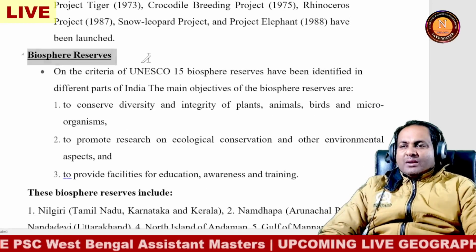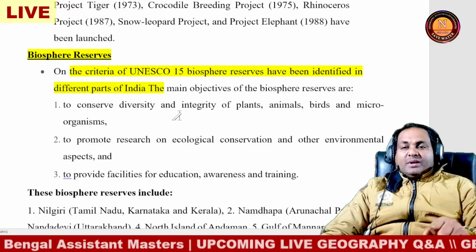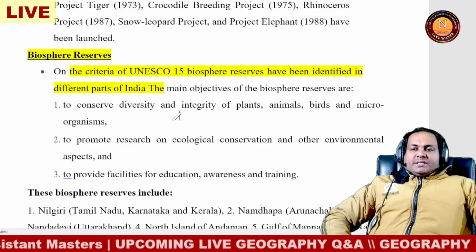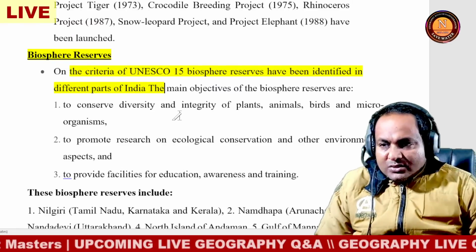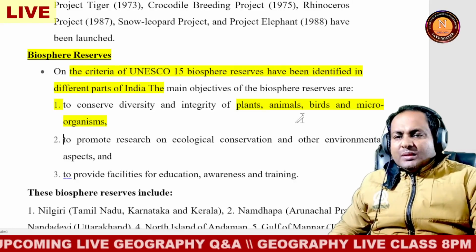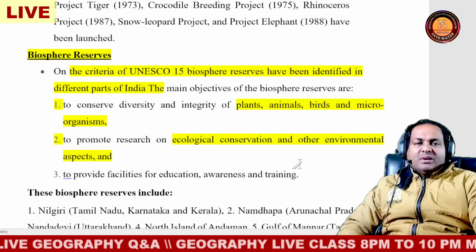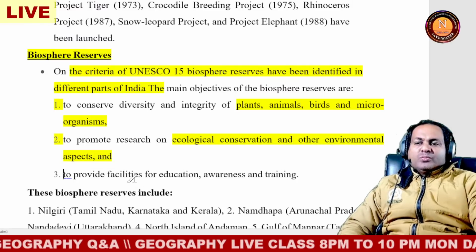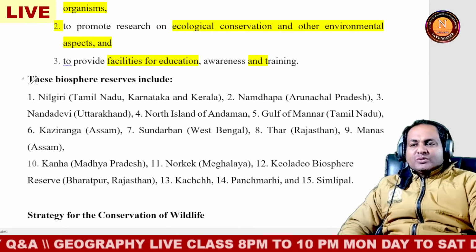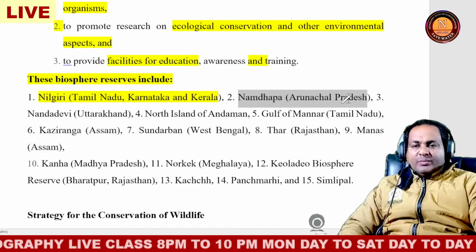And also biosphere, what is a biosphere reserve, basically, by UNESCO? 15 biosphere reserves have been identified in different parts of India. The objectives of the biosphere reserve are to conserve the diversity and integrity of plants, birds, and microorganisms, to research ecological conservation and environmental aspects, and also to provide facilities for education, awareness, and training. The biosphere reserves include the Nilgiri, Tamil Nadu, and the Dehang Debang, Arunachal Pradesh.